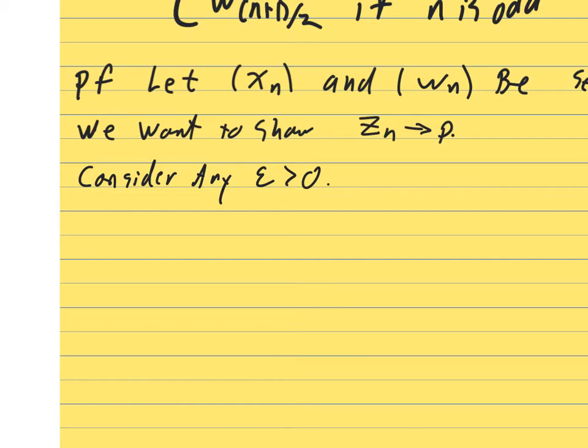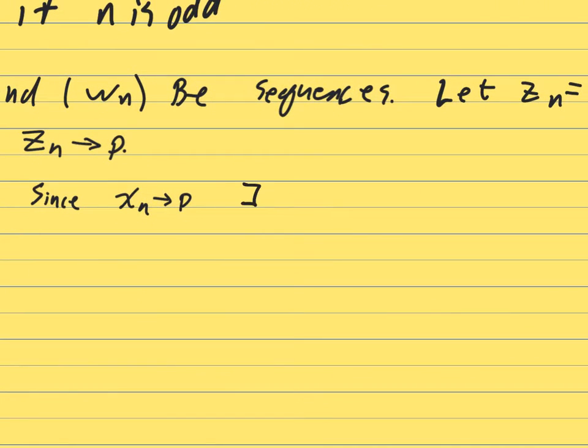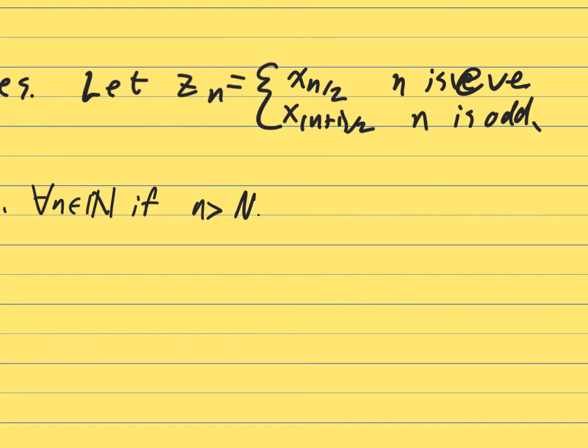I now need to come up with a choice of big N. And, well, the only thing I know is that x_n and w_n converge to p. So let's use that to get some choices of big N. Since x_n converges to p, there exists a big N, maybe I'll call it N_x, such that for all n in the naturals, if little n is bigger than N_x, then the absolute value of x_n minus p is less than epsilon.